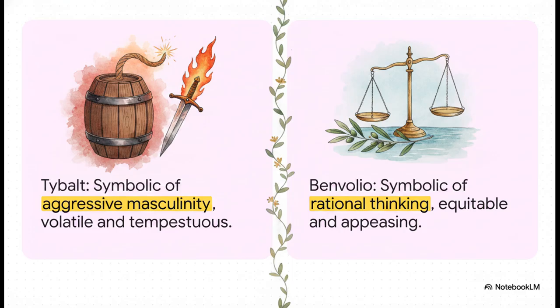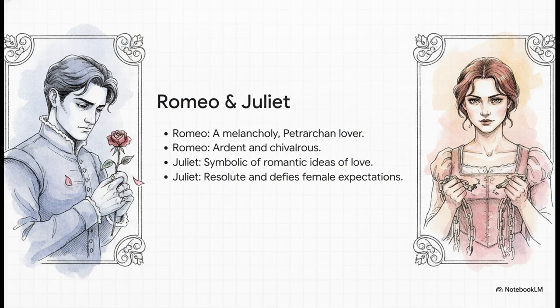Benvolio, Romeo's cousin, is the exact opposite. He stands for rational, equitable peacemaking, and he's constantly the one trying to de-escalate all these brawls. And then, of course, we have our protagonists. Romeo begins as a very melancholy, traditional Petrarchan lover. He's honestly in love with the idea of being in love, but to his credit, he is ardent and chivalrous.